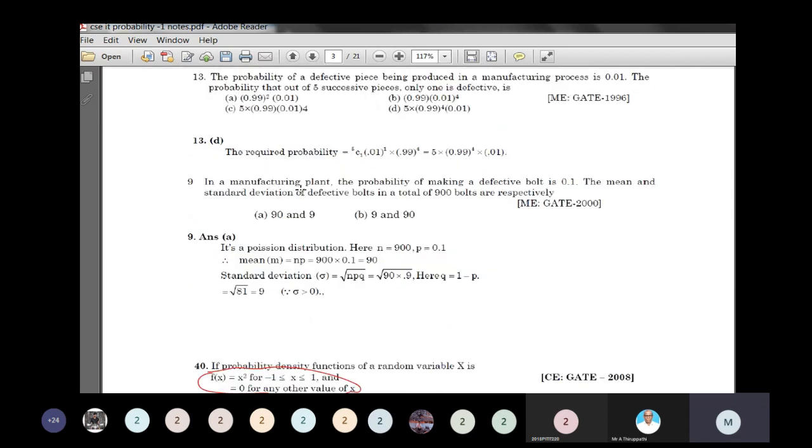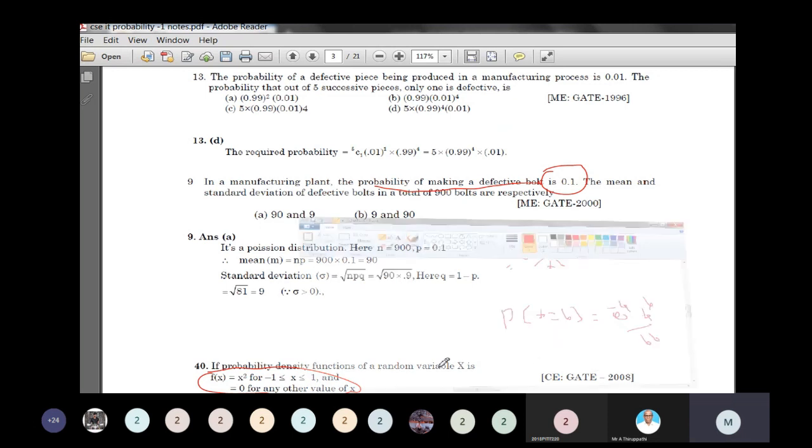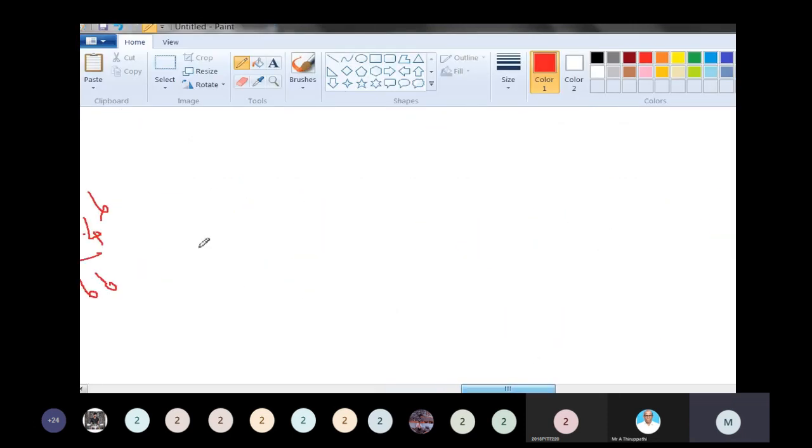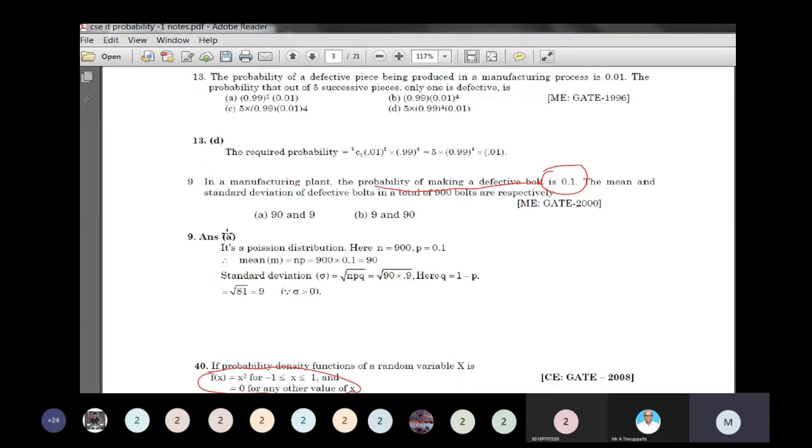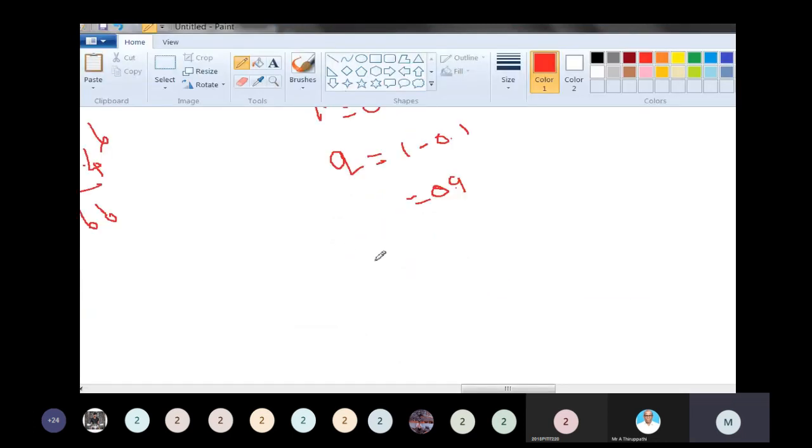In a manufacturing plant, the probability of making a defective board is 0.01. In that case, the probability of a defective is called success, so p is equal to 0.1. What is the value of q? q is equal to 1 minus 0.1, which is 0.9. Find the mean and standard deviation of the defective bolts in a total of 900. What is n? n is equal to 900.